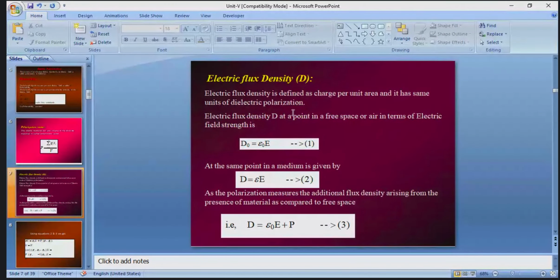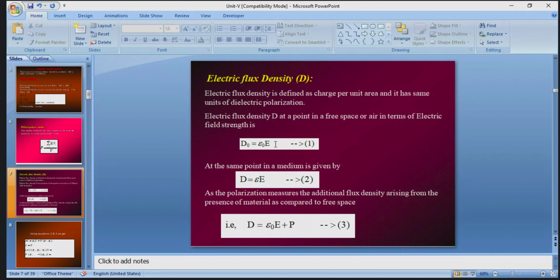The electric flux density at any point, in free space or in an air medium, can be expressed in terms of electric field strength. You can write different equations for free space and for an air medium.